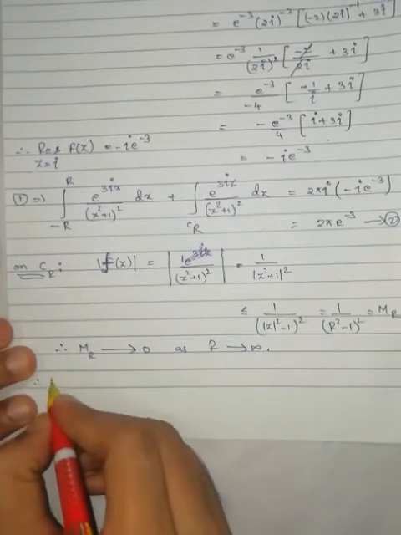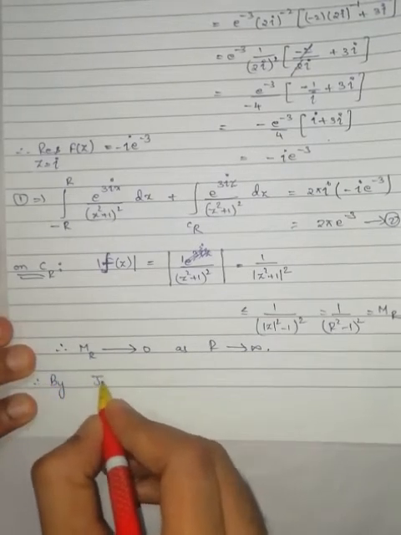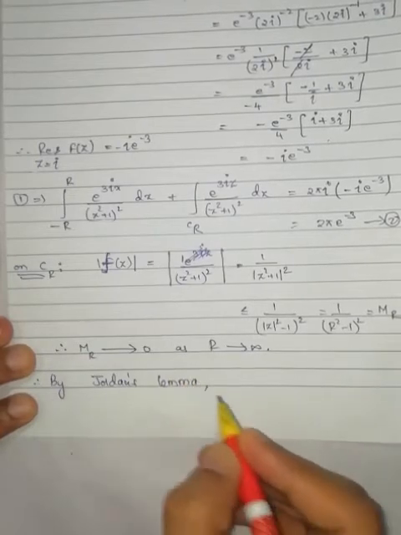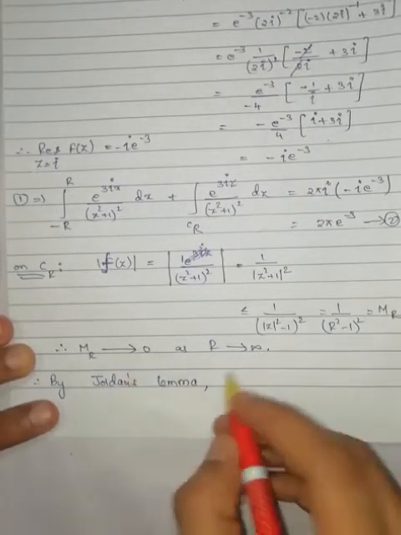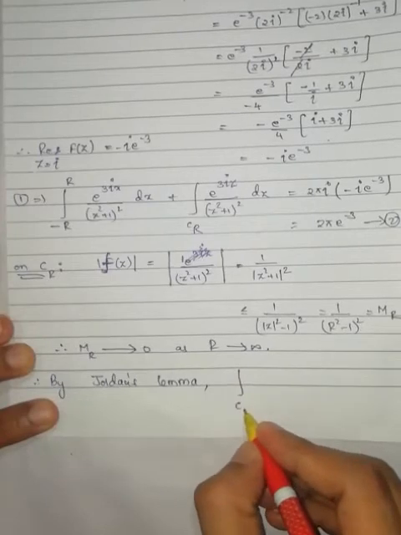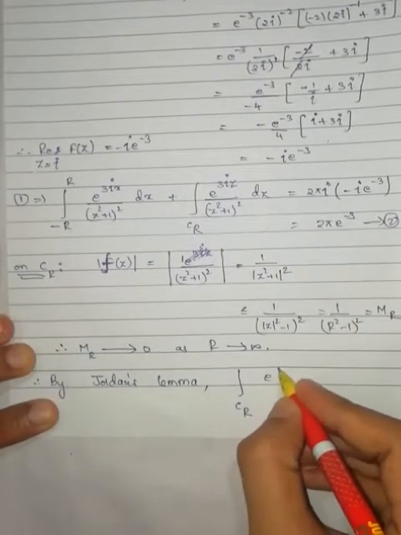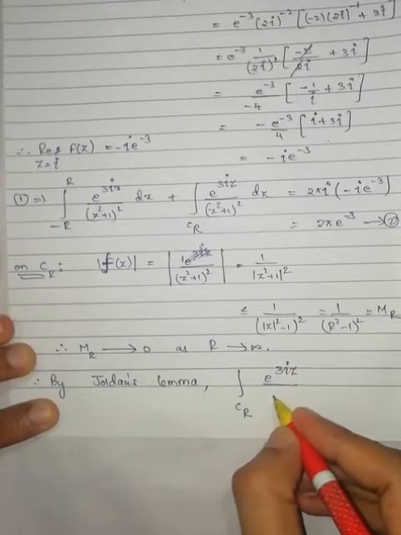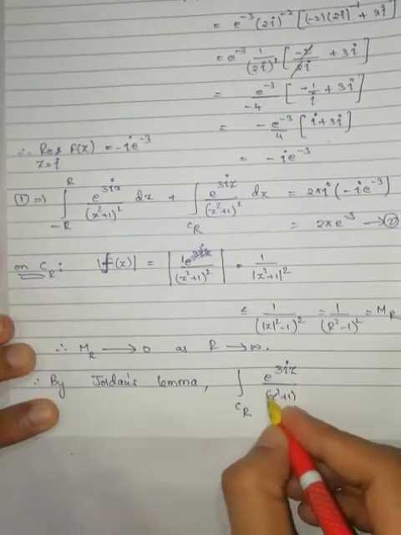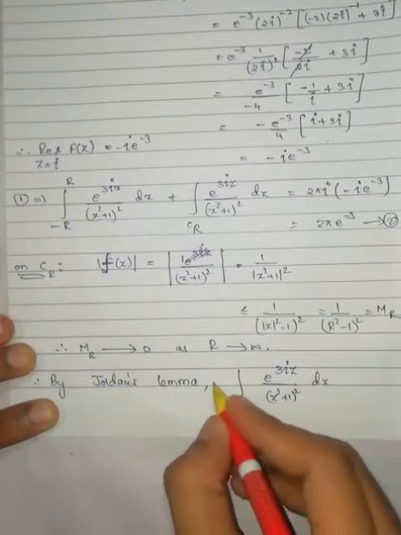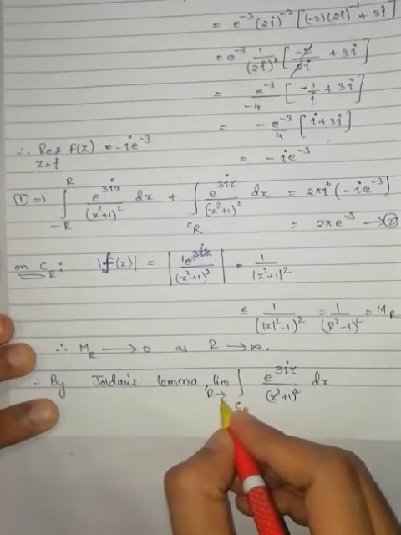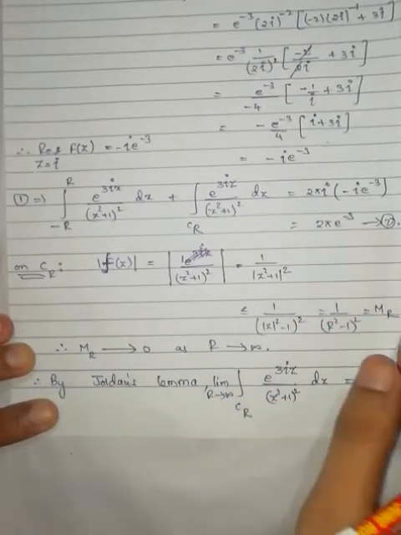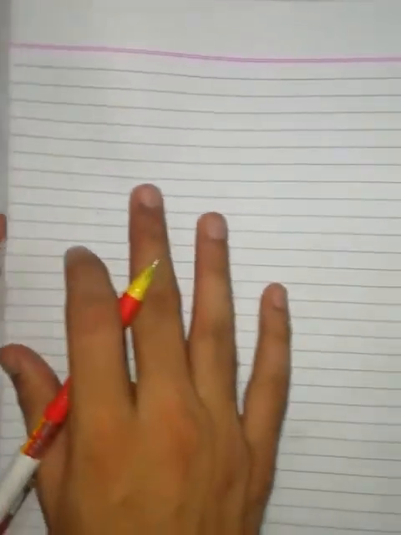Therefore, by Jordan's lemma, what Jordan's lemma says, integration over CR of e to the power of 3 iota z by z square plus 1 whole square dz, as limit R tends to infinity, becomes 0. Therefore, equation number 2 implies, as R tends to infinity,